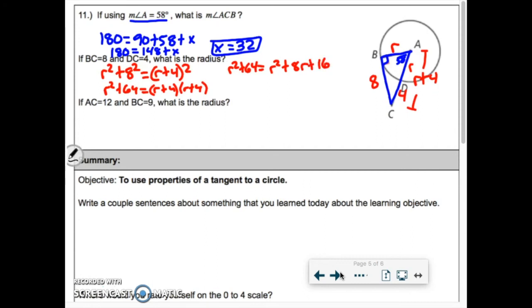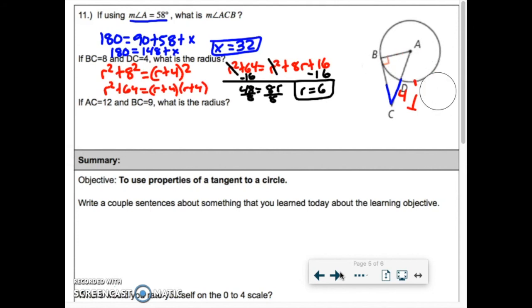The r squared terms will drop right out of that when we subtract r squared. If we subtract 16, we have 48. So 48 is equal to 8r. When we divide by 8, r equals 6. Okay. Last one. This one's not going to be a FOIL problem. This one's just back to normal.